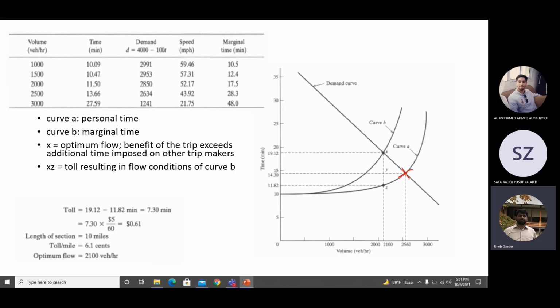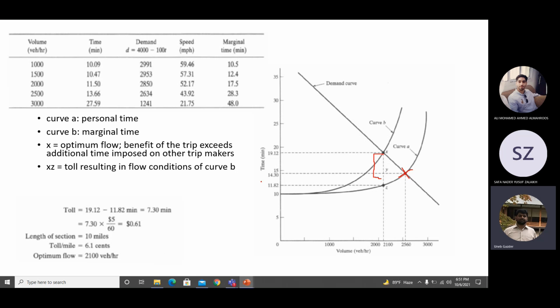Like we said earlier, we have to reduce it from this point to this point. So I will apply some extra cost so that the demand is reduced from here to here. This extra cost is the money which I will charge from the user. Now the cost, this is in terms of time.